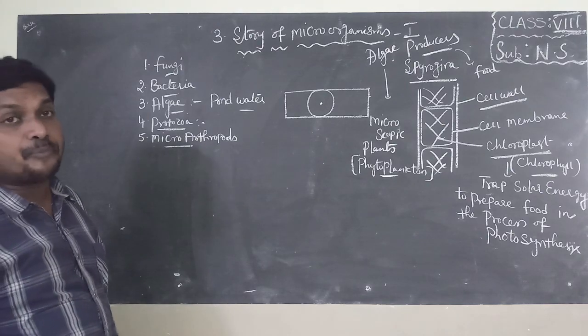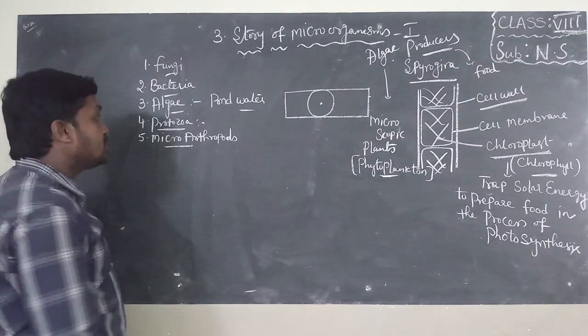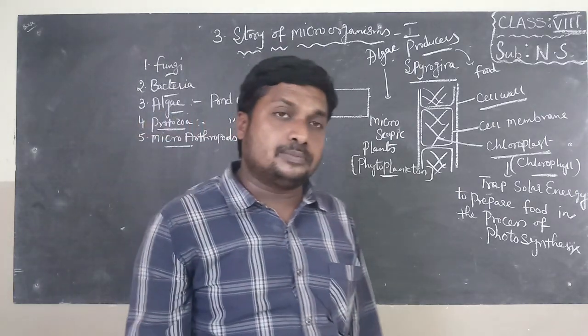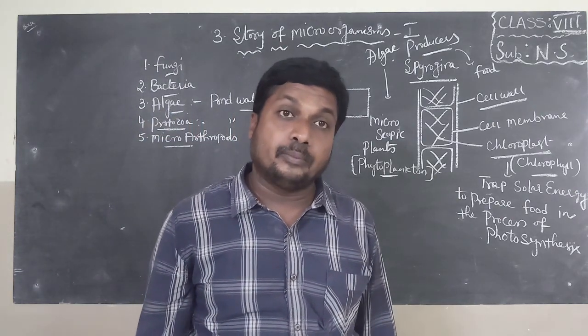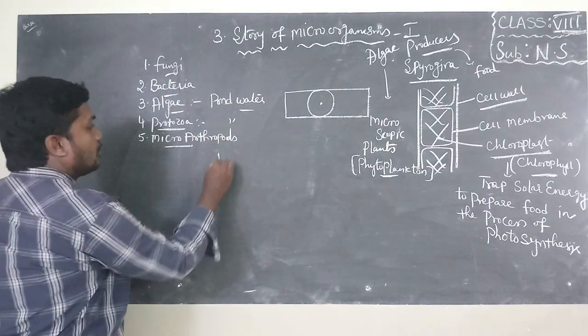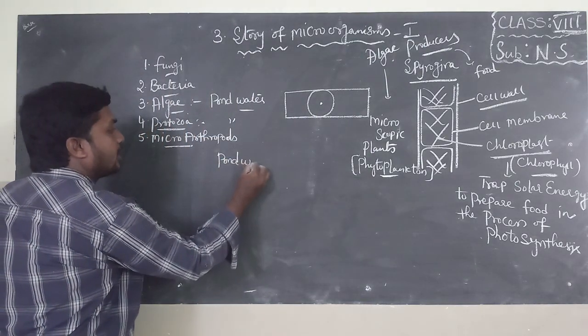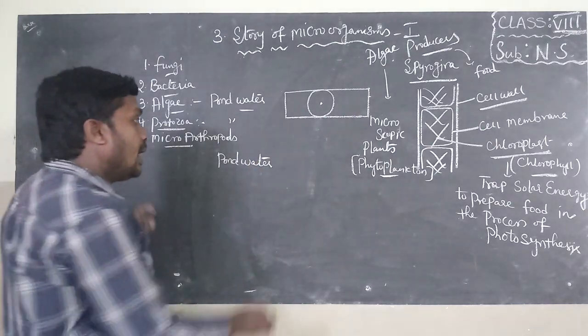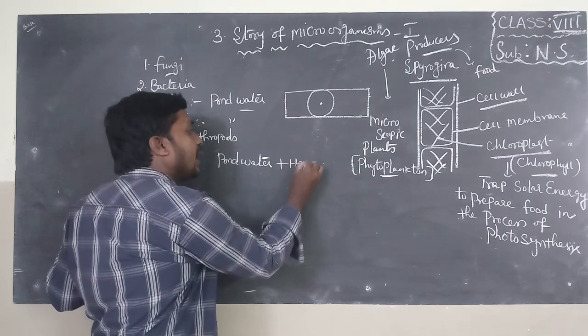Protozoa are the groups of microorganisms which you can find in the same pond water. How to observe protozoans in the school lab? For this you have to take pond water and add some hay.